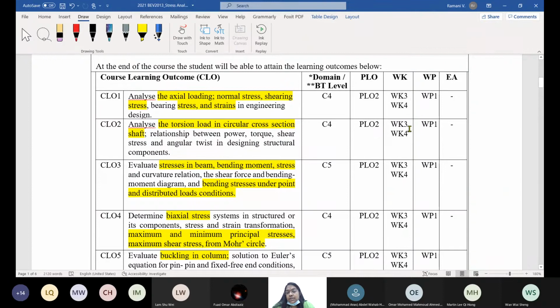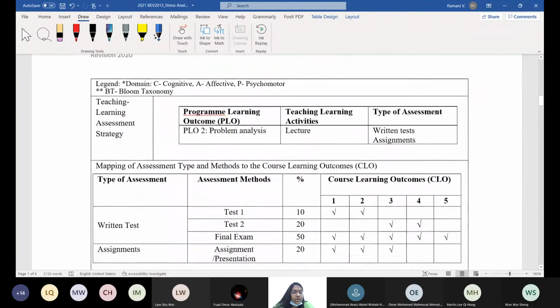Next is the knowledge profile. Again, this is saying about WK3 and WK4. These two give you the level of learning, depth of learning, depth of analysis. And this is complex problem solving, WP1.